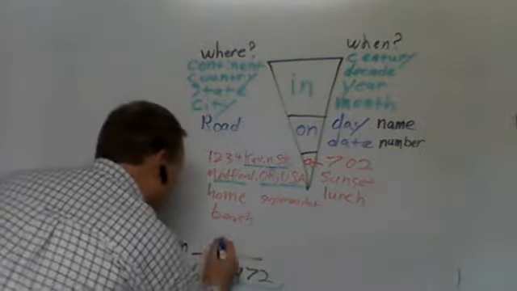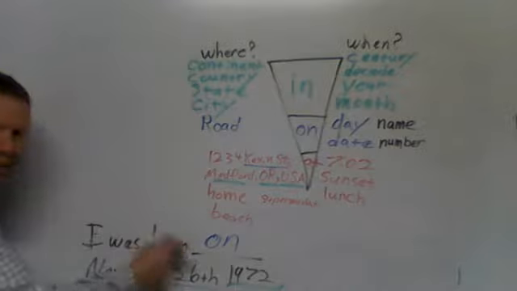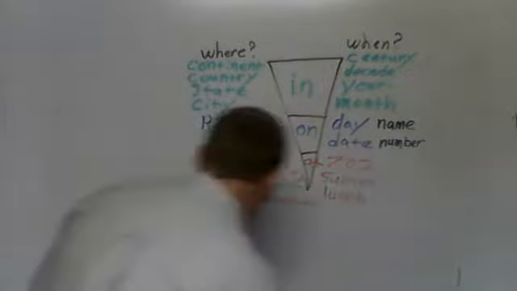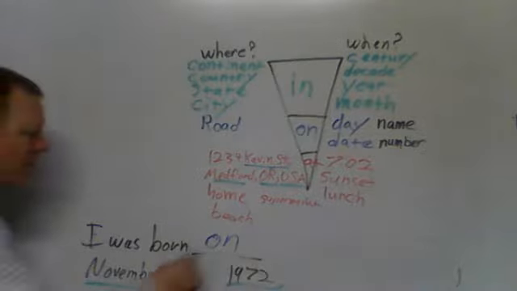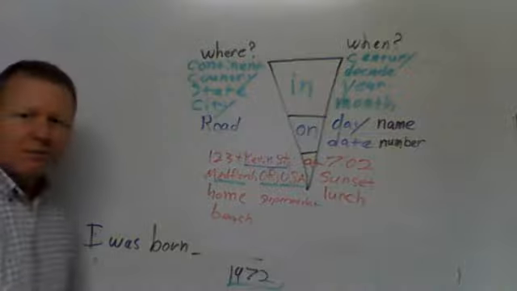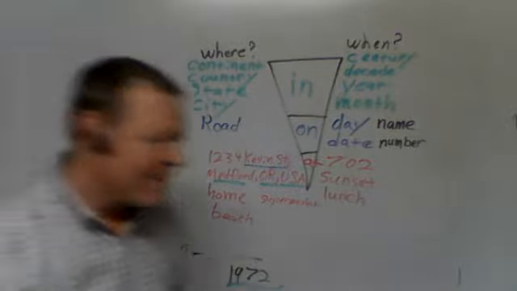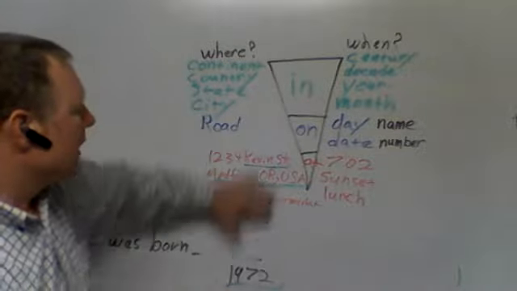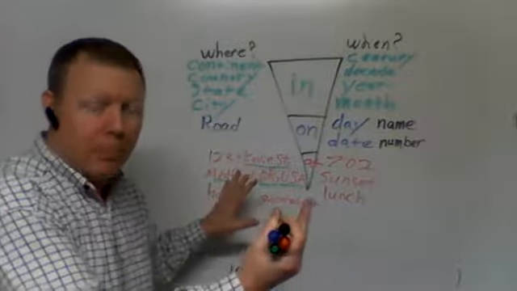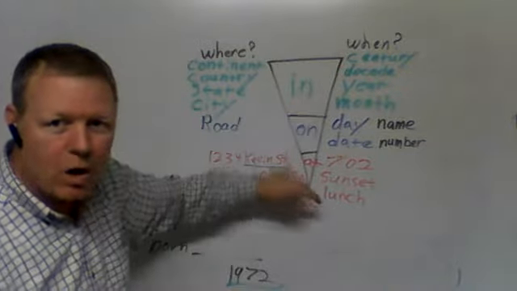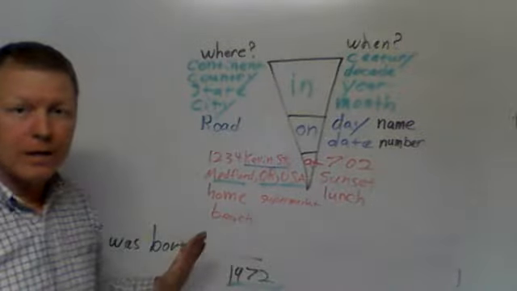So I was born on November 26th, 1972. Aha! And I was born in November 1972. I was born in 1972. Aha, there you go. So you want to use the smallest one. If you're including a lot of information in your prepositional phrase and you're choosing one preposition, use the smallest one that is appropriate. Okay? Good.